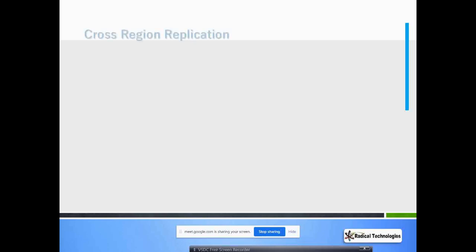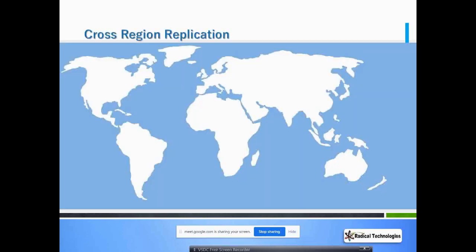Now the next topic is cross region replication. Okay, you know region, right? Till now we are clear on the region. Now cross region. So you are creating a bucket, you are creating an S3 bucket. I have told you we are creating S3 bucket in a different region, right? Last week we created an S3 bucket in the Mumbai region.